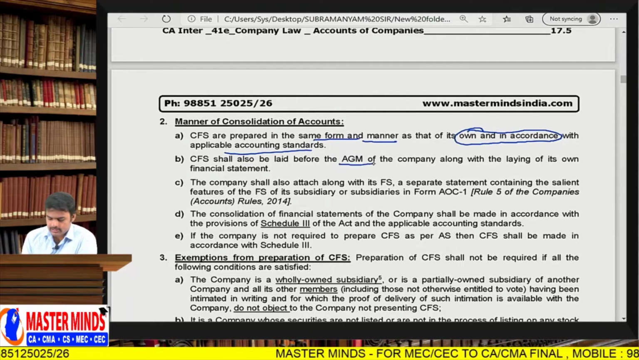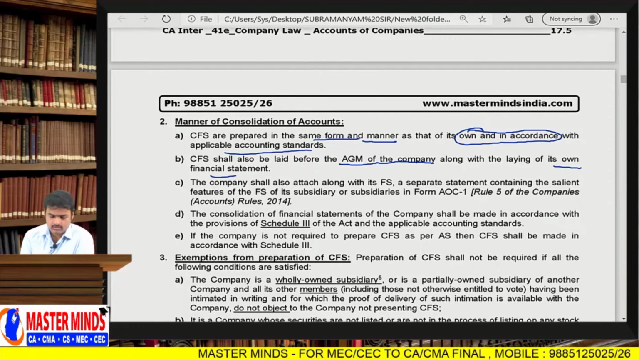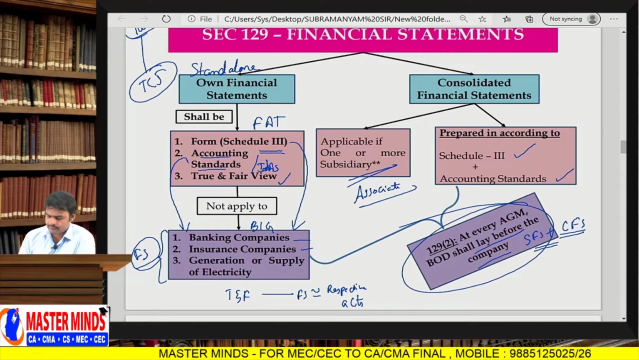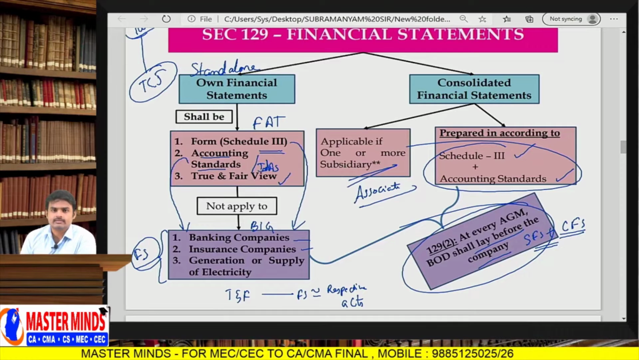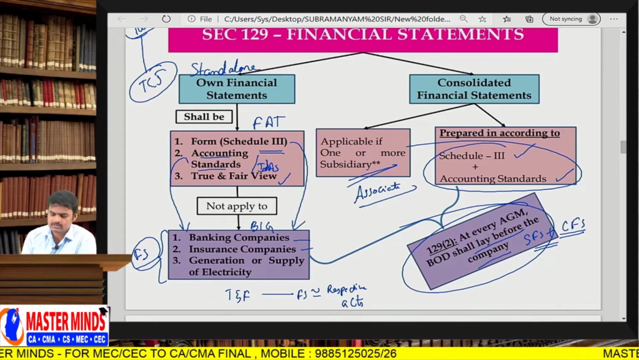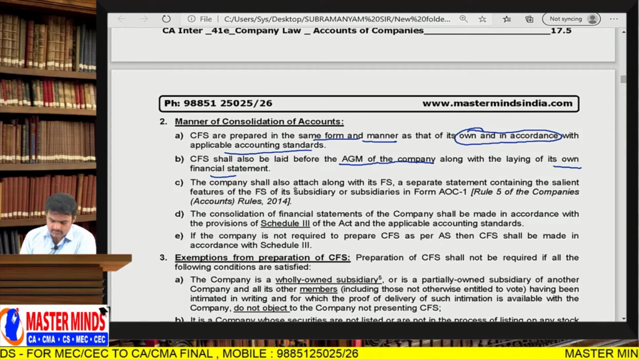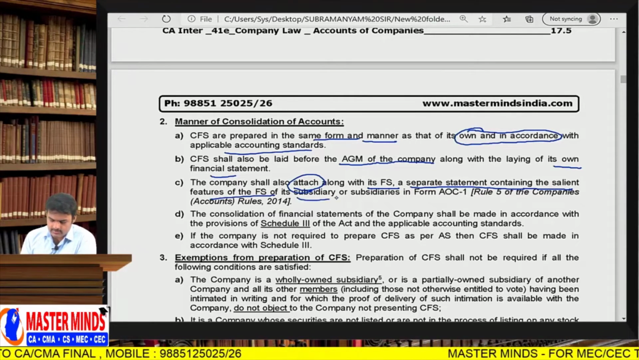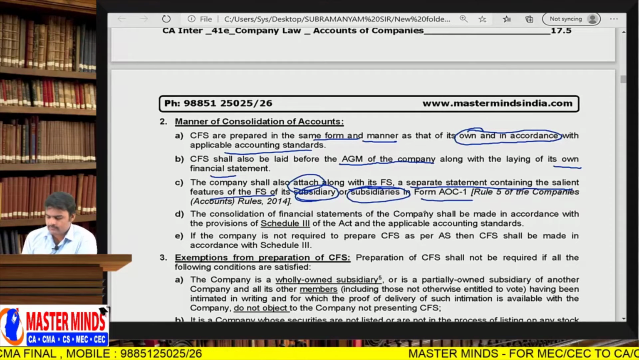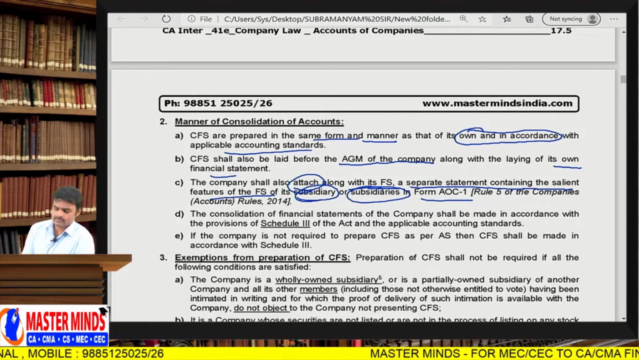CFS shall be laid before the AGM of the company along with the laying of its own financial statements. So already I discussed, in the same manner. Simply 1 or 2 pages of information was placed in a single slide, and you can go through this slide. Next one, the company shall also attach to its financial statements a separate statement containing the salient features of the financial statements of its subsidiary or subsidiaries in form AOC-1, Accounts of Companies Form 1.